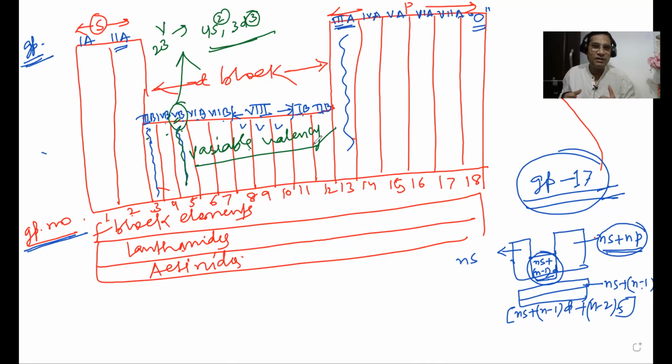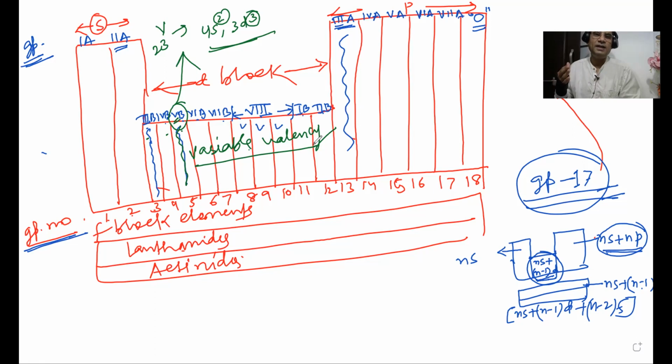What about the s and p block elements? In case of s block elements, only ns electron takes part in the bond formation. In case of p block elements, only np electron takes part. But in case of D block elements, both ns and n-1d subshell electrons take part in the bond formation. And what about the F block elements? They are ns, n-1d as well as n-2 f subshell, means their valence s electron, penultimate d electron, and pre-penultimate f electrons. Electrons from all three subshells take part in the bond formation.